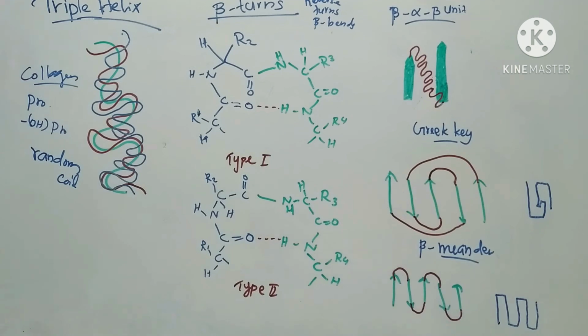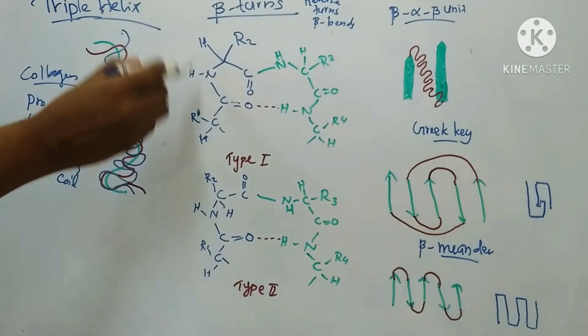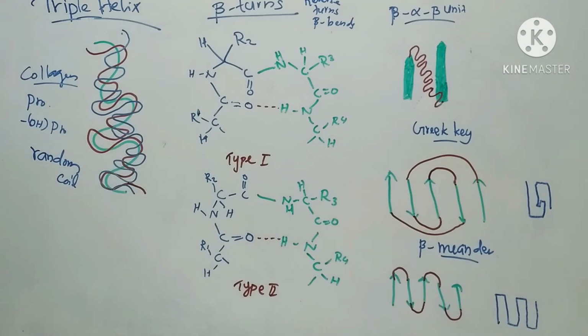Reverse turns usually occur on the surface of globular proteins, where there is little steric hindrance to resist a change in the direction of the polypeptide chain. We will see the types of reverse turns. Type 1 and type 2 are there, each spanning 4 amino acid residues. We can see R1, R2, R3, R4 in both cases. Each spanning 4 amino acid residues are particularly common.